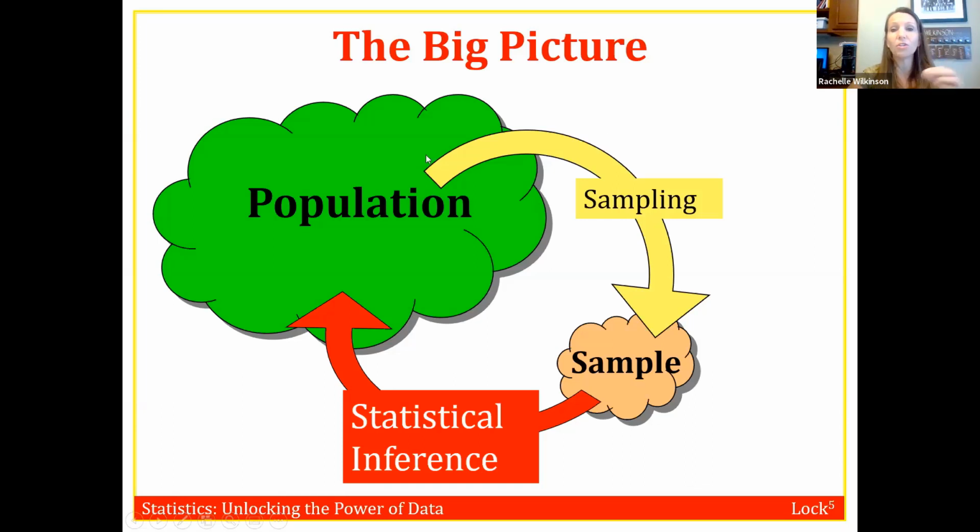The method that we use to select that sample is called our sample design, or we say we're sampling from the population. And then we're going to use that sample to draw conclusions about the population. And that's what we call statistical inference. So statistical inference is using sample data to draw conclusions about a population.